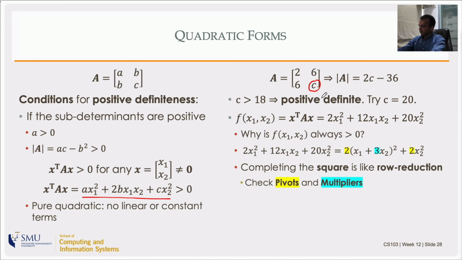If it is greater than 18, then 2 times something greater than 18 minus 36 will be positive. So if I take 20, and if I do the multiplication just like I did here, A x1 squared, so 2 x1 squared, 2B x1 x2, so 12 x1 x2, and 20 x2 squared. So that's what I will get.